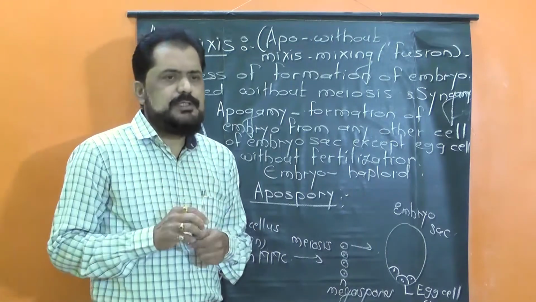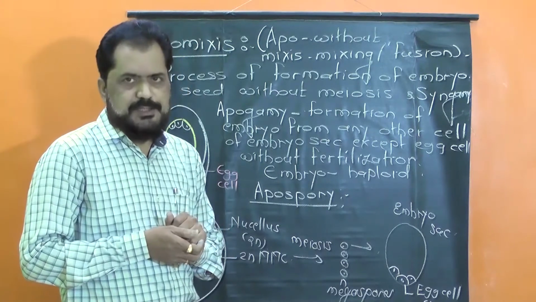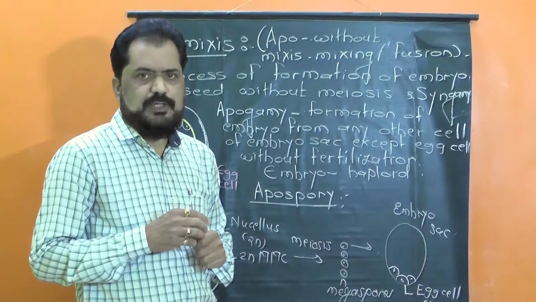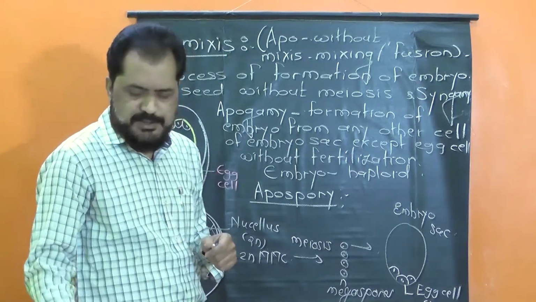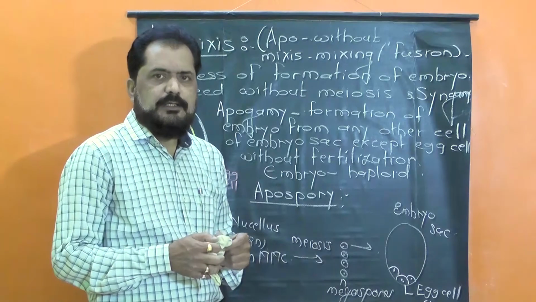Now we have to study the two main categories of apomixis. आपल्याला apomixisच्या दोन categories समजून घ्यायच्या आहेत. First one is recurrent apomixis and second is non-recurrent apomixis.